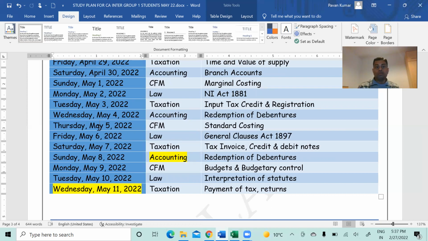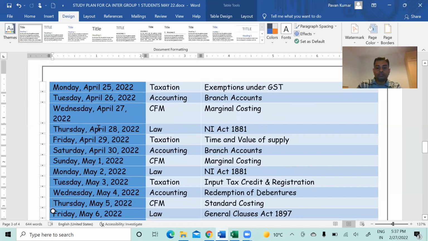But there is one friendly caution here. There are no revision slots, there are no backlog slots, there are no reserve days. Back to back 18 are there. Now you might ask, but Pavan sir, don't you think it is very difficult like that? Actually, this is only easy. I'll tell you why. So look here.